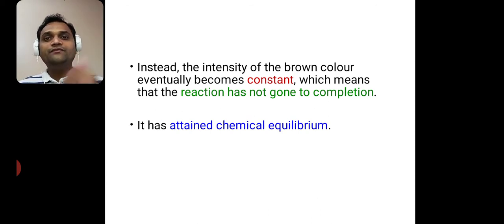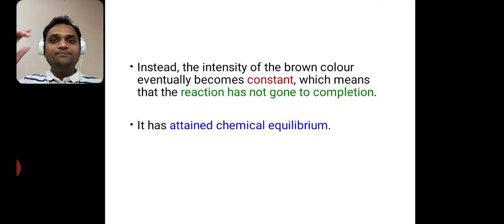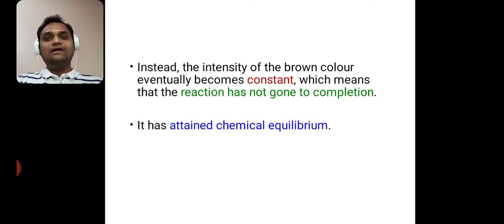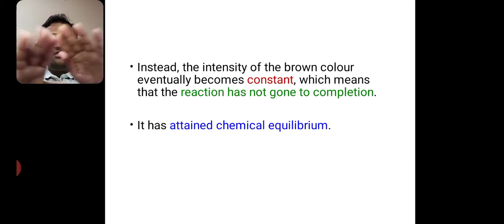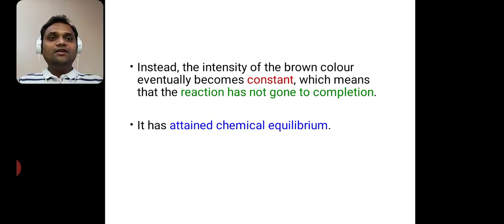So when will our reaction be complete? When the dark brown color is completely converted into colorless. At that time we say that our reaction is completed. But what is the observation here? The dark brown color decreases in intensity but does not become completely colorless, but it becomes constant. It becomes less intense and a constant coloration remains. So we say that it has attained chemical equilibrium. It has attained chemical equilibrium.